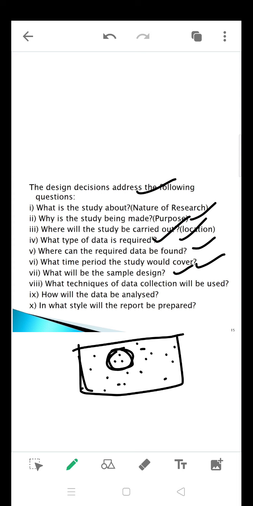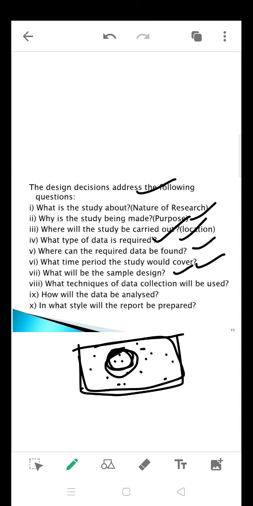Only out of the total population, a small unit you are going to select in order to give a response to your research queries. So that design is also going to be decided in a research design. So it will be very much clear what type of sample I need to take, and where exactly the respondents are there, and where exactly I'll be getting the data.